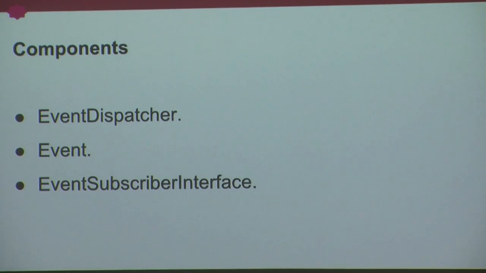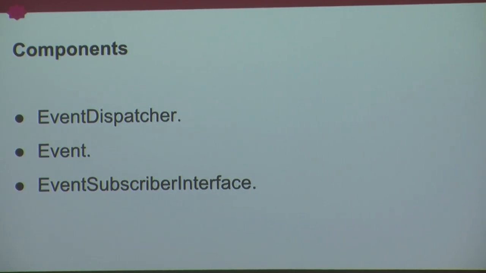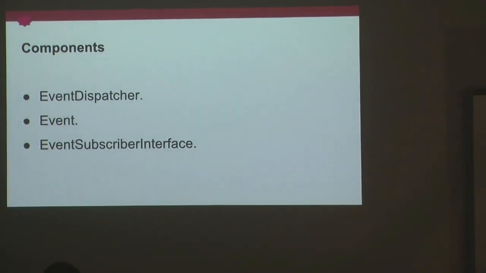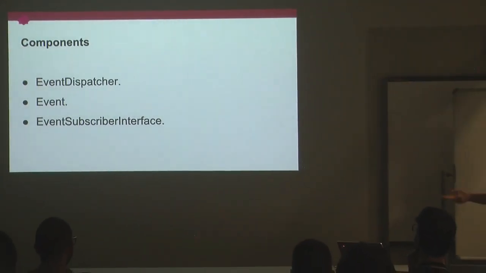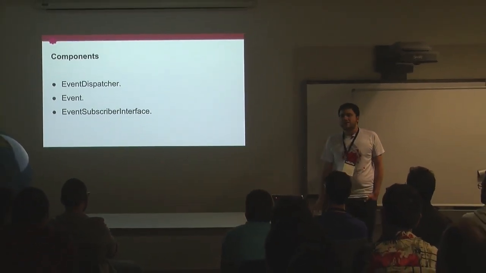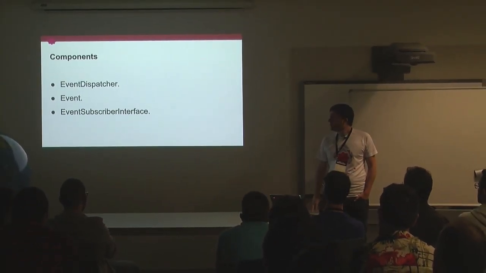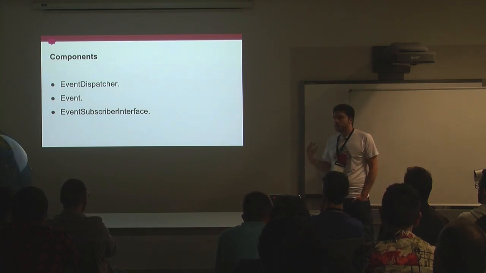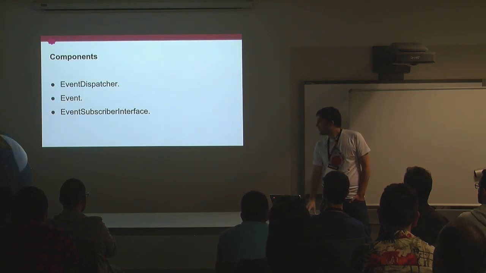All right, so these are the components that the event dispatcher provides. First of all, the event dispatcher itself, the big mediator that we already know. Then a basic event class that we can use to trigger our own events, or that we can extend to create our own custom event classes. And finally, we have the event subscriber interface, which, as you can imagine, is an interface that needs to be implemented by all the classes that want to subscribe to an event.